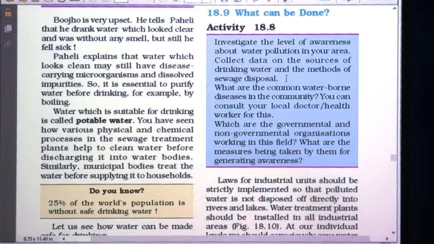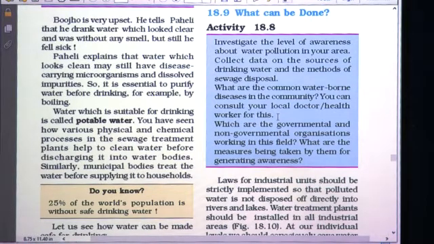Now what are the common waterborne diseases in the community? You can consult your local doctor or health worker for this. Okay, so you can talk to your family doctor or any other local doctor or health worker and find out which are the common waterborne diseases in the community.